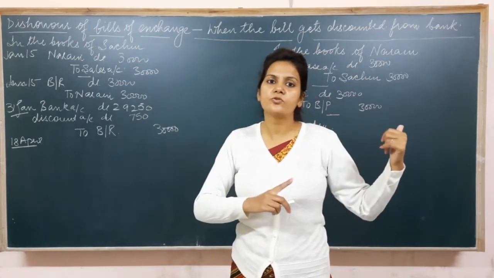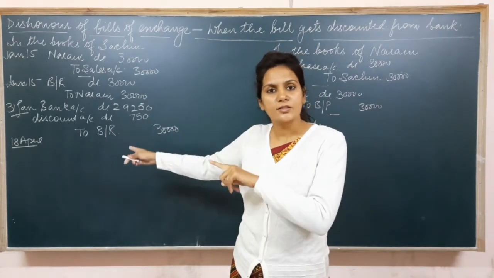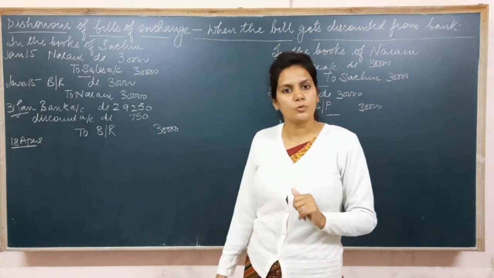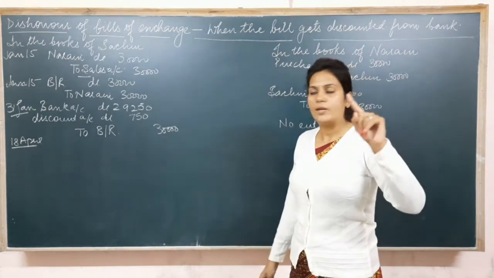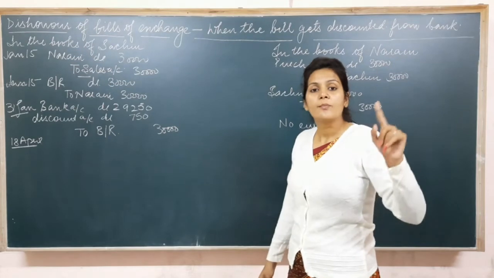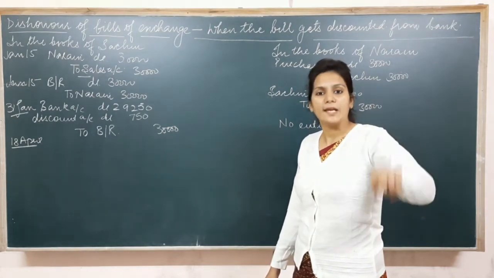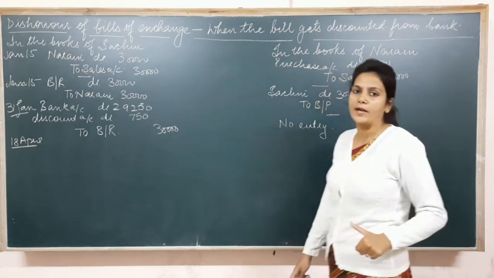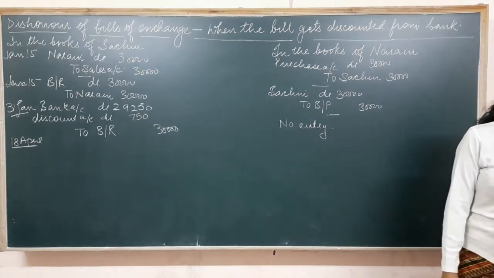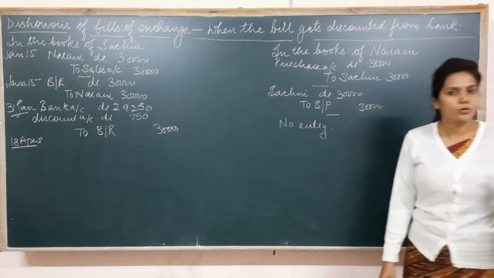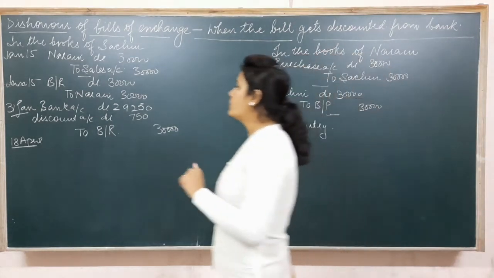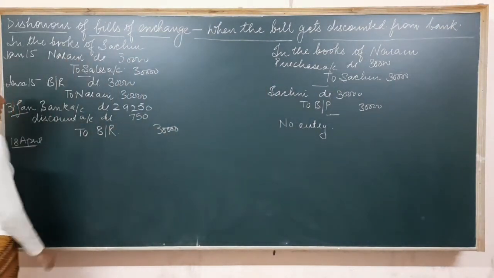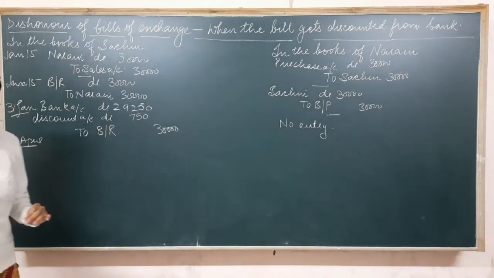So if Naren refused to make payment to the bank, then Sachin is the one who is responsible for this. Okay, so Sachin will make payment of this rupees 30,000 plus the noting charges, if there are any, which are paid by the bank. So let's see in the question. Noting charges are not there in the question. So it means that now Sachin has to make payment of rupees 30,000 to the bank.